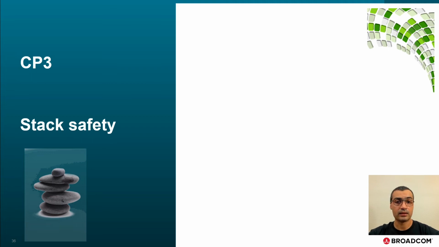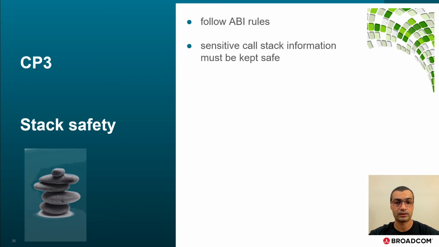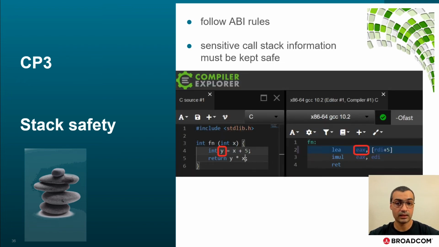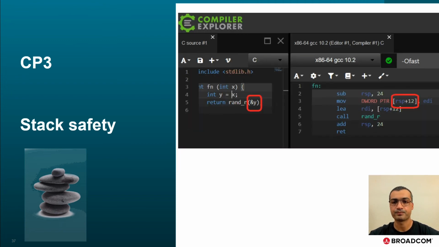Since we are merely instrumenting the code in this intermediate representation, that means we have to abide by the target platform's ABI rules. That implies we have the real thread stack used during execution. Now, mutable local variables often require writing into the current stack frame, where sensitive control flow information is also stored. The local's usage pattern influences the code generation. For instance, here we see that the local variable y does not end up on the stack, as it lives only in a register. In this second example, the compiler must dedicate a place on the stack since we need y's address. So how can we safely separate accesses to such locals from other sensitive call stack data?